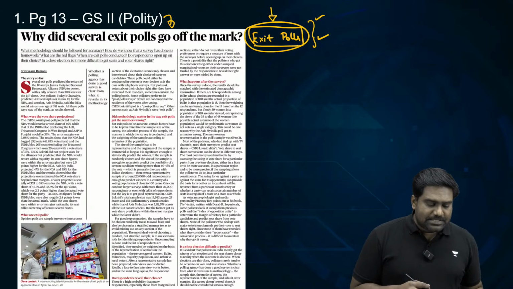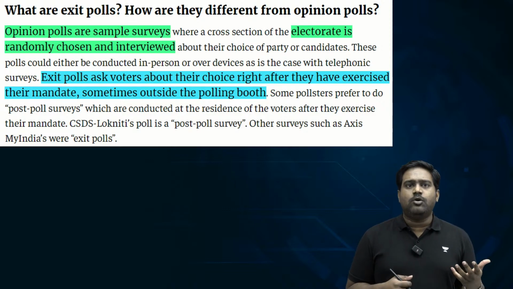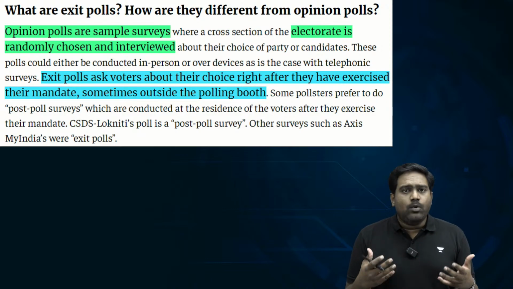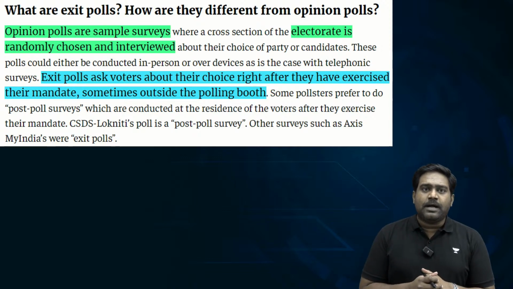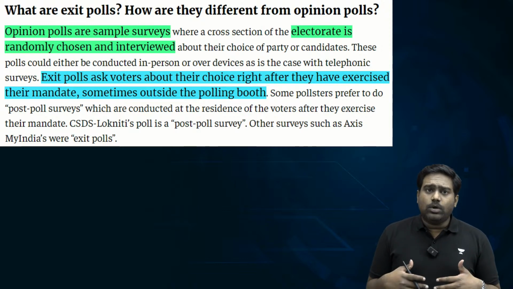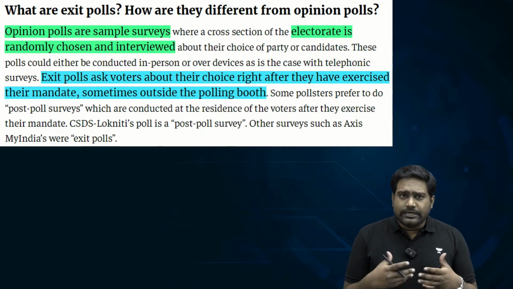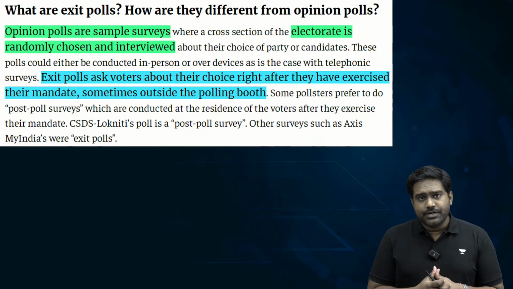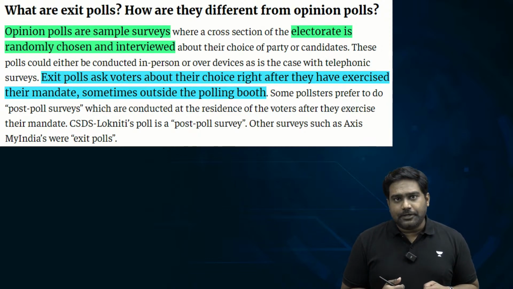So this article will help us understand what exactly are exit polls, how it is different from an opinion poll, how exactly these exit polls are conducted, what's the methodology that is adopted by various media outlets and think tanks when they conduct an exit poll, and what are the regulations regarding exit polls and opinion polls. What's the criticism and how can this be addressed? So all these topics can be understood in detail by taking a look at this article.